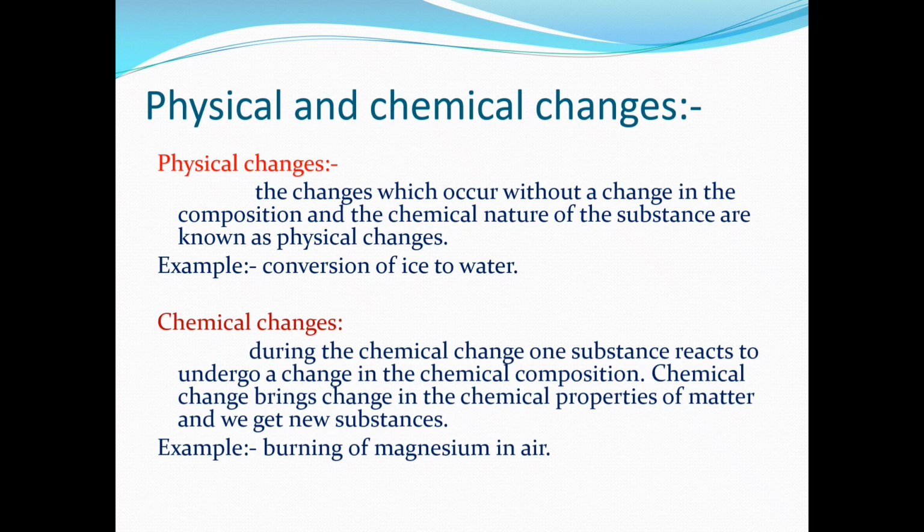That is, during chemical changes, the chemical identity of the substance gets changed. So this is exactly what is meant by chemical changes. Here we can see the example of a chemical change as the burning of magnesium.